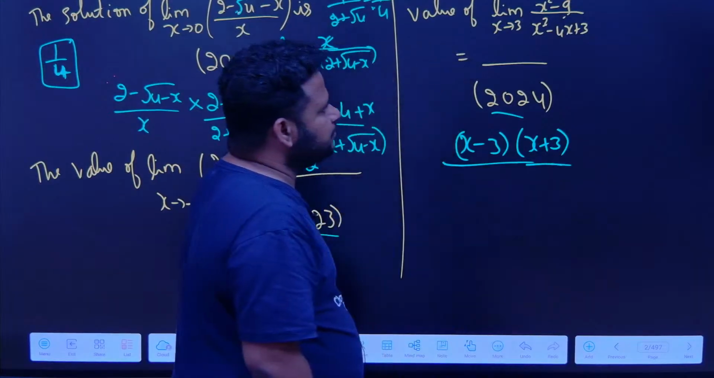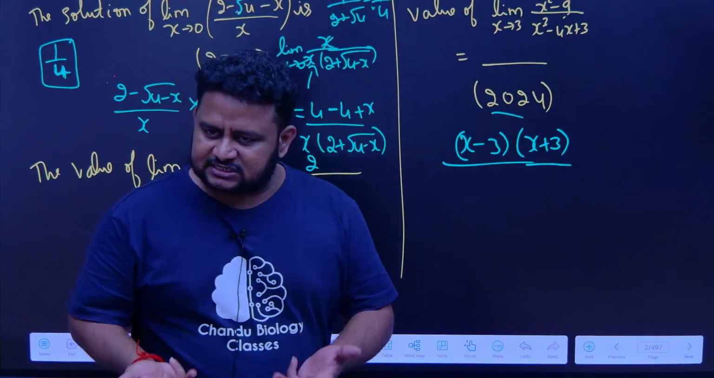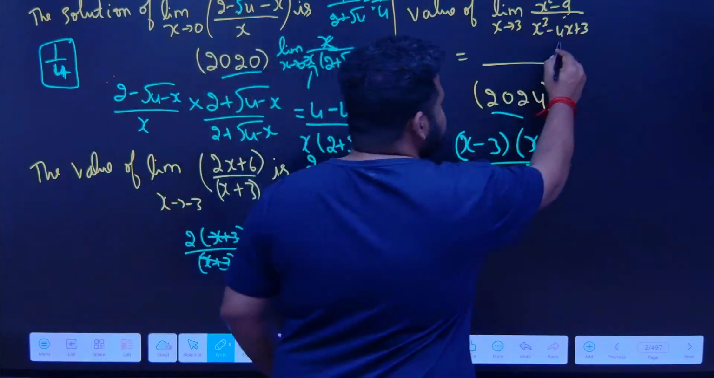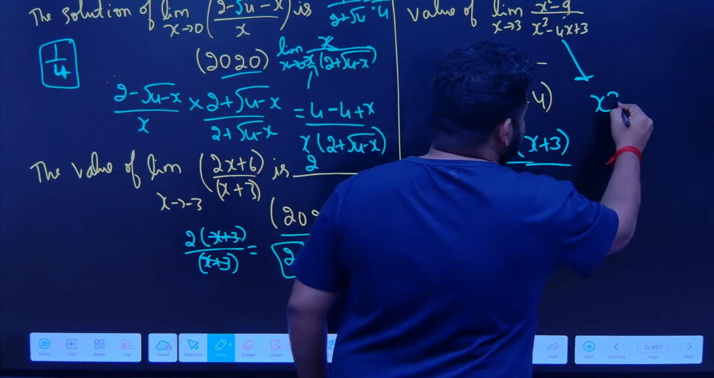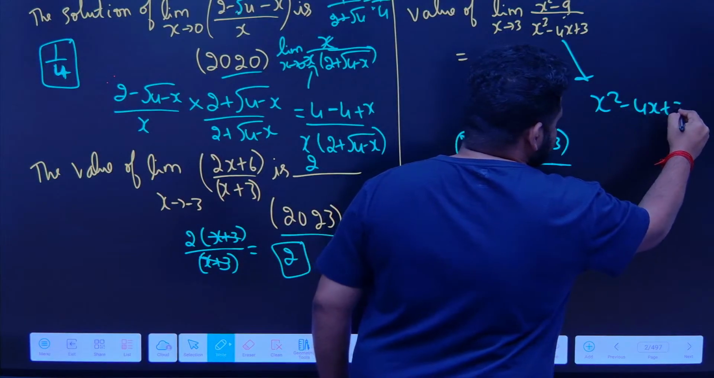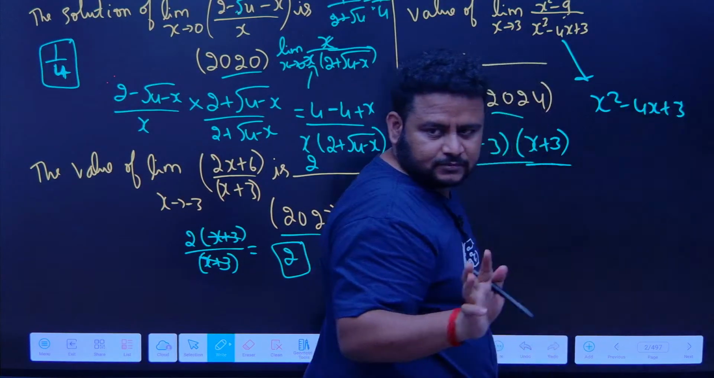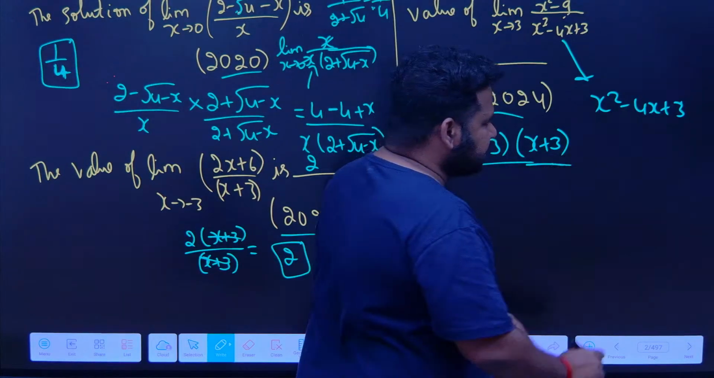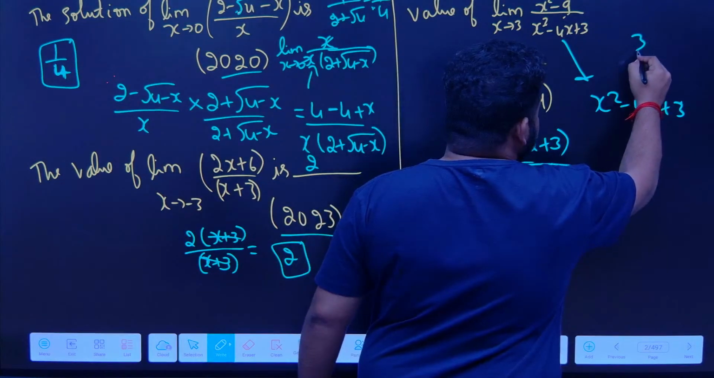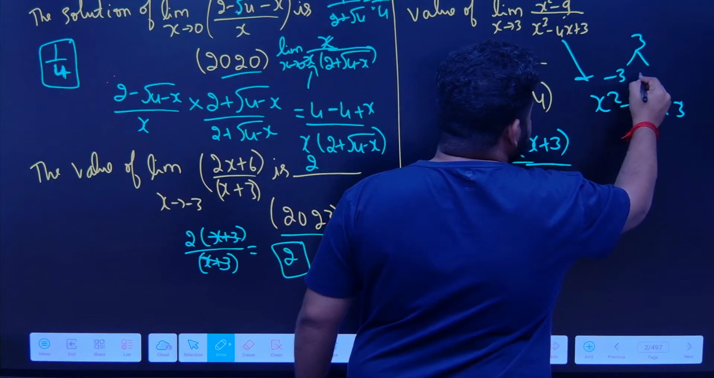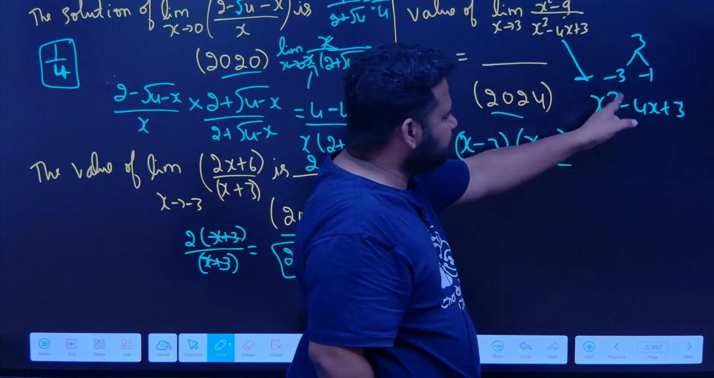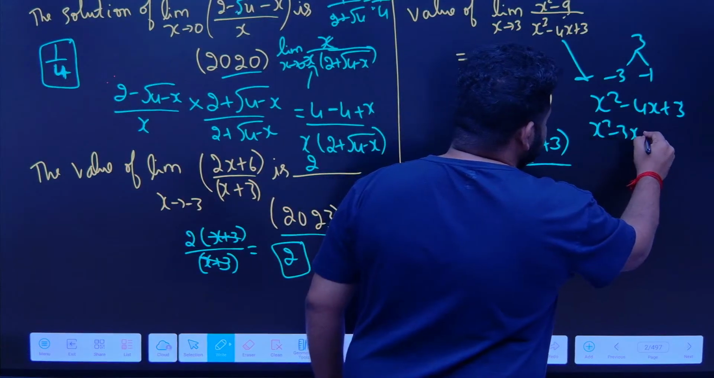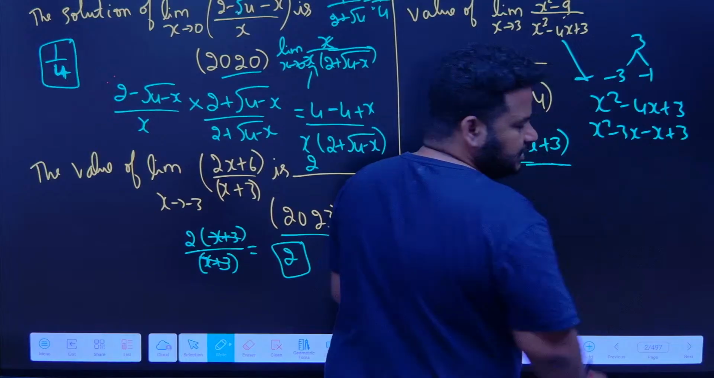Now what do you have in the denominator? x square minus 4x plus 3. That is nothing but a quadratic equation. That also I can factorize. See here, x square minus 4x plus 3. Let me write it stepwise. The product is 3, 3 into 1 is 3, but the sum is coming as minus 4. So I can write it as minus 3 minus 1, so the sum will become minus 4. So I can write this as x square minus 3x minus x plus 3.